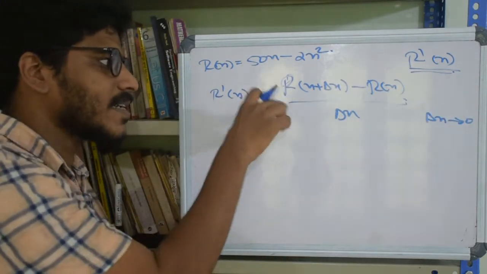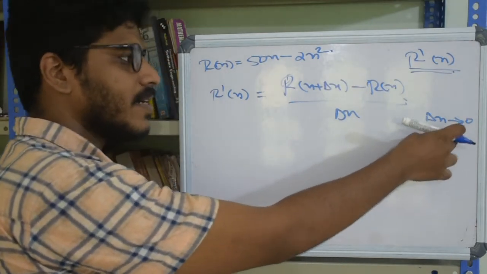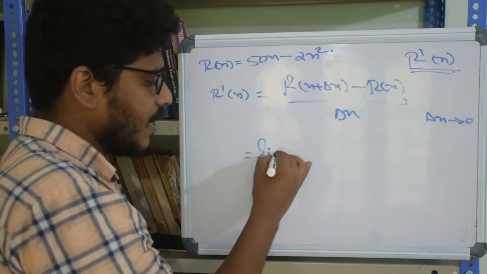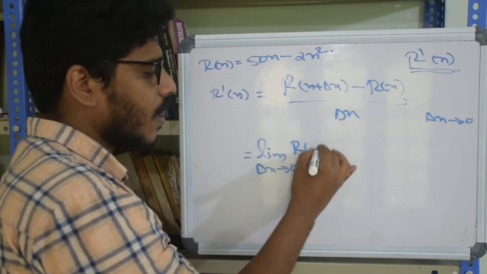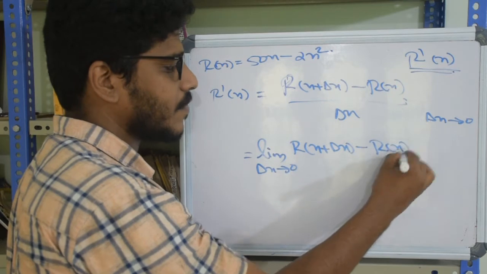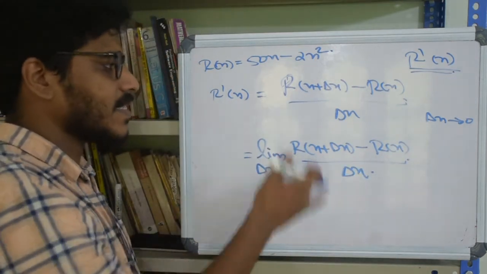We can rewrite this as limit delta x goes to 0 of R of x plus delta x minus R of x divided by delta x. These are exactly the same.